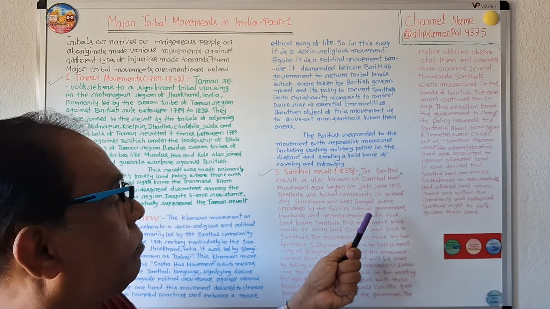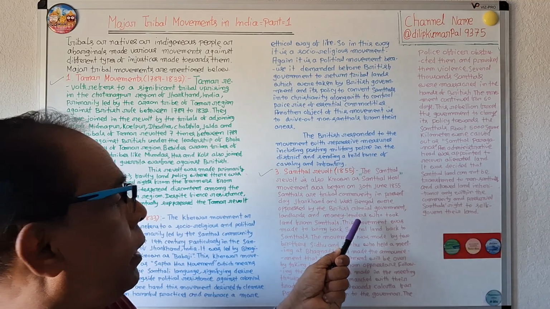The Santhals are a tribal community in present-day Jharkhand and West Bengal.